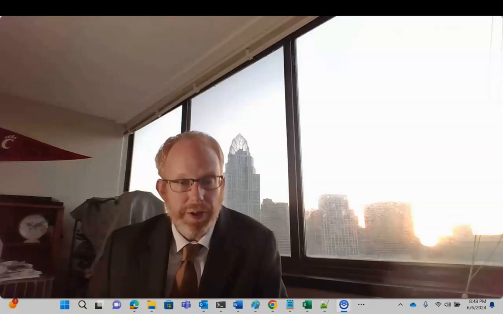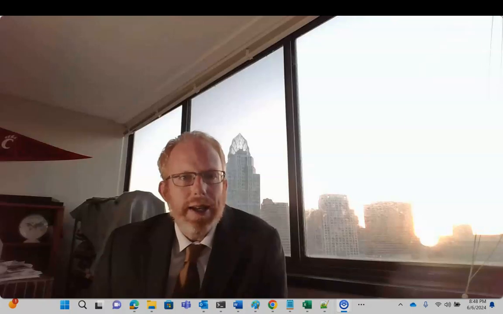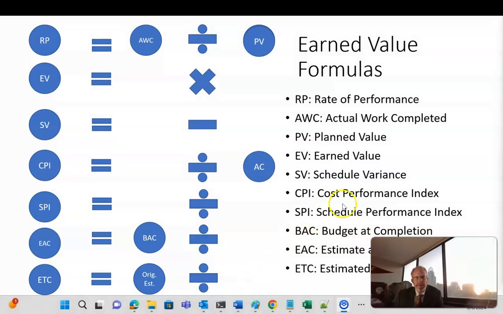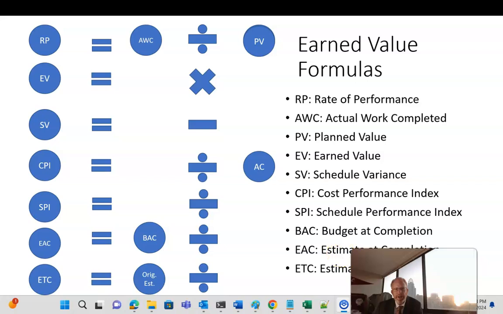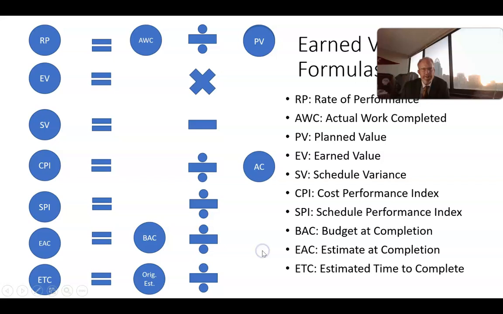The formulas for earned value are very much related and interrelated, and it's easy to get lost in them. So I think the best way to demonstrate this is with an animation, and we can consider how a typical project would go. I have a shortcut here, the earned value formulas on the right, so you can keep track of what we're doing. First of all, we have rate of performance. Rate of performance is the actual work completed divided by the planned value.